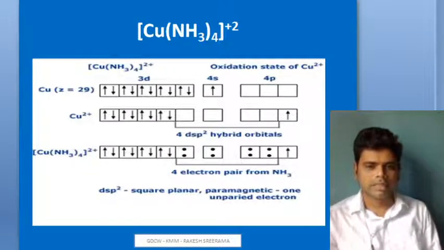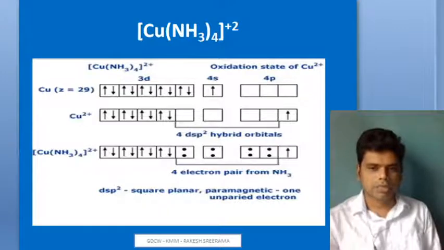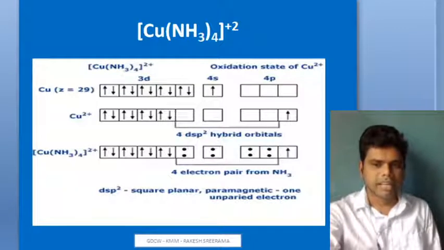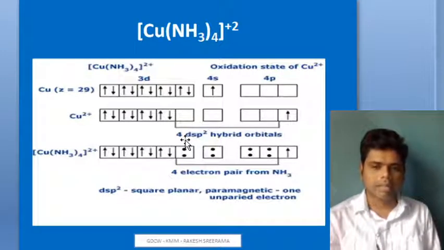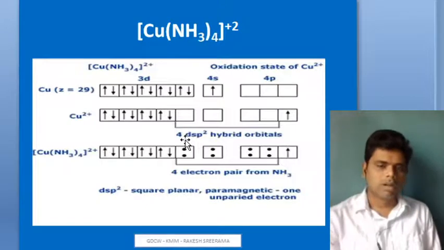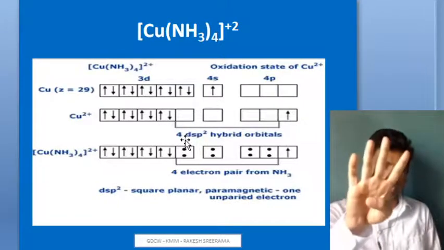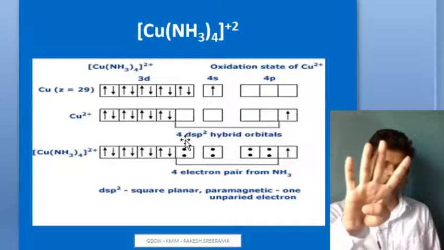So thus you can say here copper plus 2 is having 3d9 configuration. One of the electrons is shifting here. Have a look, it is shifting from 3d to 4p, that single electron has been shifted. So thus it produces dsp2 hybrid orbitals. How many such orbitals? If 4 atomic orbitals are intermixing, you will obviously get 4 hybrid orbitals.